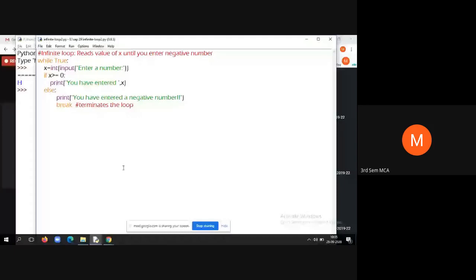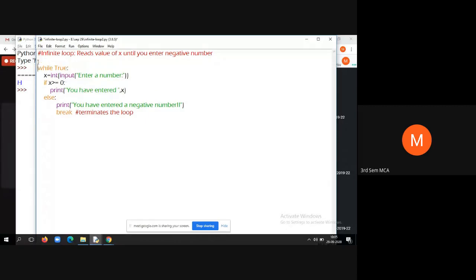That means by default, the nature of the loop is an infinite loop. You can see here, while true, that means the nature of the loop is an infinite loop. Until what time will it repeat? Until you enter a negative number. The loop will keep asking you to enter a number. The moment you enter a negative number, the loop will stop.